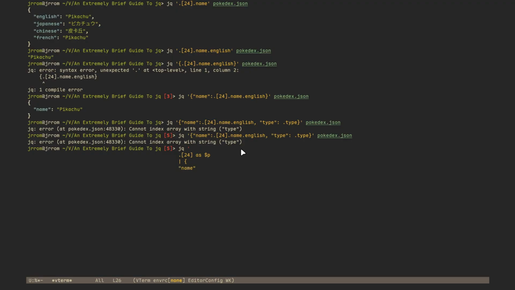Name is dot P dot name dot English, and type is P dot type. I don't know anything about the JSON as of now, and we got the type. It's electric, but as you can see, it's actually in an array because Pokemon can have many different types sometimes.